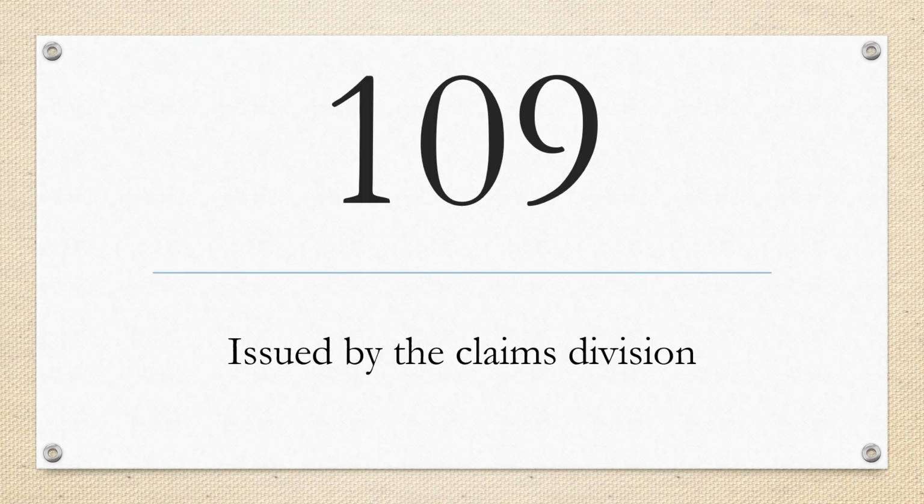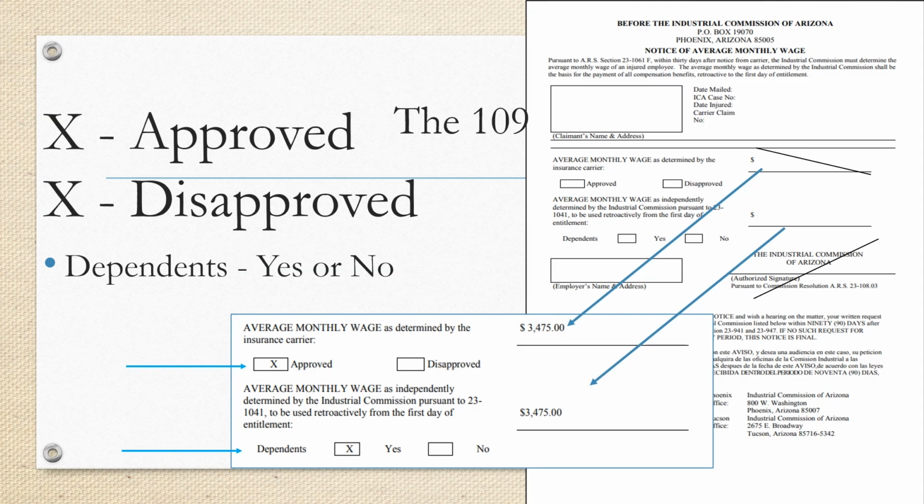Issuing the 109 by the Claims Division. This is an example of a 109 issued by the Industrial Commission. The first line is what the carrier recommended based on their 104 marking 4B, and the second line is what the Industrial Commission established the average monthly wage at.